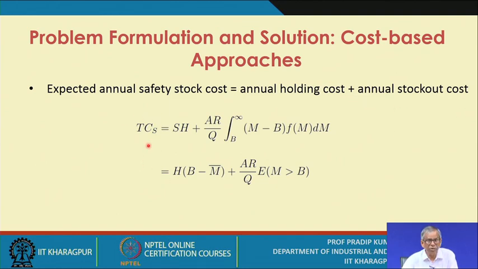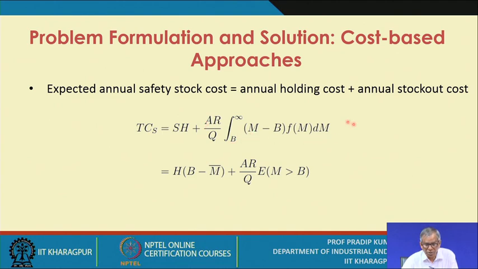So, this notation TCS equals S into H, where capital H is the holding cost per unit per year, A is the stock out cost per unit, R is the yearly demand, and Q is the order quantity, which already you have determined, and this is the expected number of units short. Is it okay? So, A is basically the stock out cost per unit short.